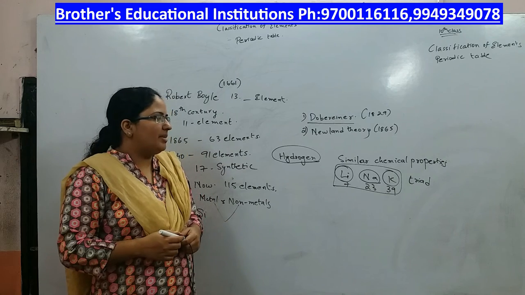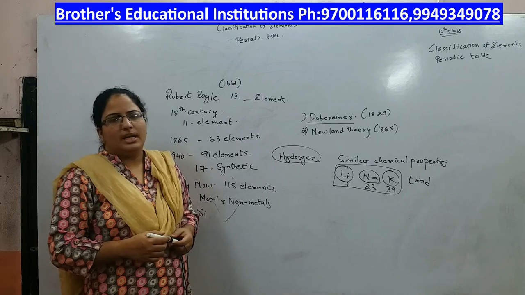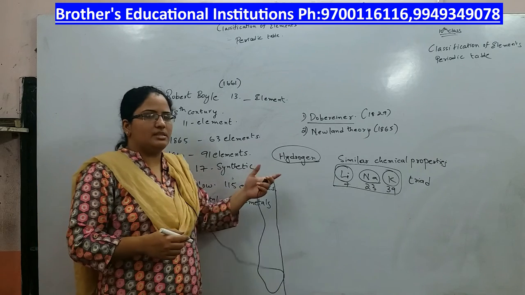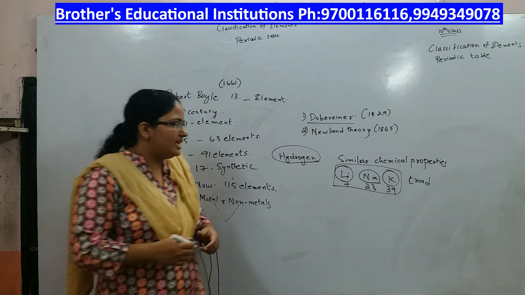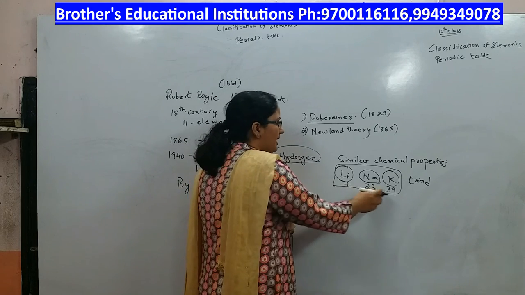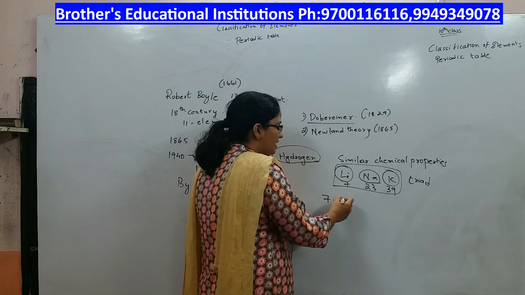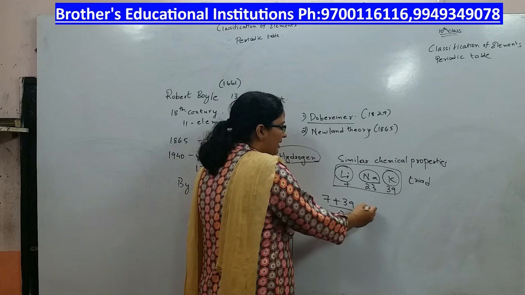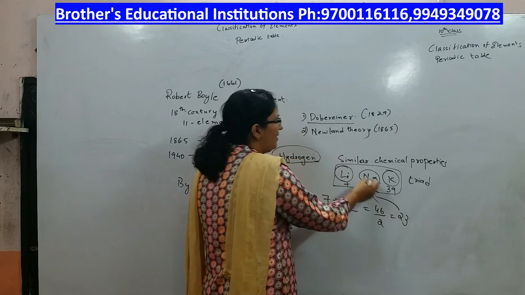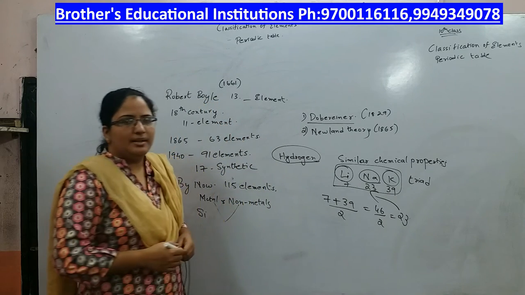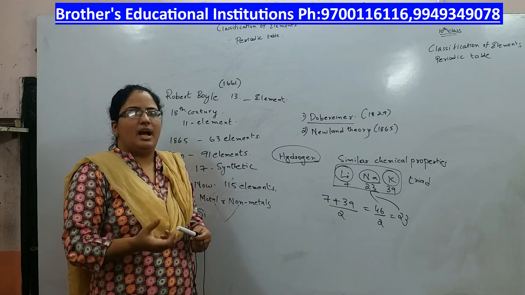So, he could arrange some elements, lithium, sodium, potassium, and some more he added to the list like this. First one is lithium, sodium, potassium. Now, if you take the average of the atomic weights of lithium and potassium, 7 plus 39 by 2, that is 46 by 2, which is 23. So, 23 is the atomic weight of sodium. Like that he took some groups of elements and arranged them.